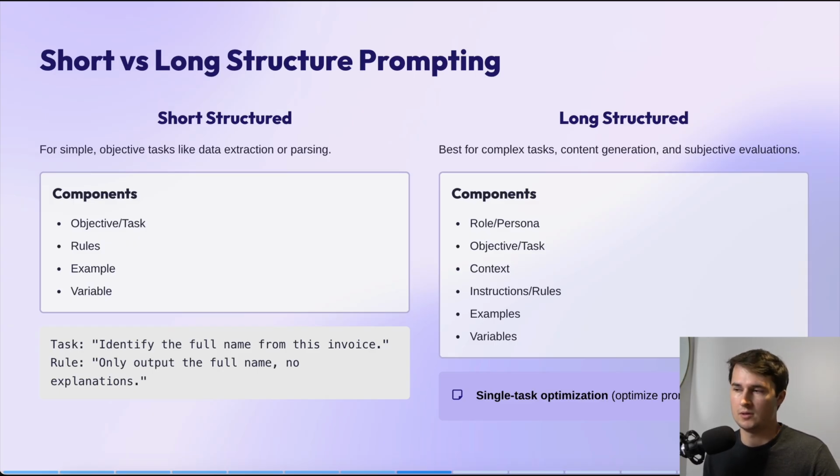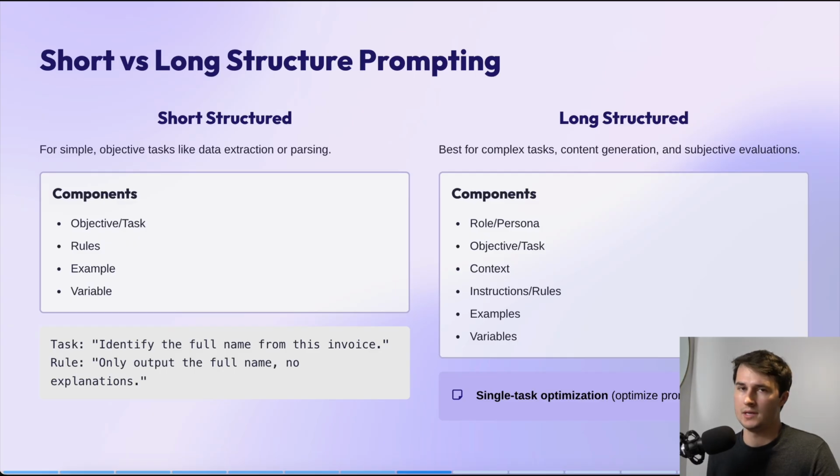Now for long structured prompts, these are best used for complex tasks like content generation and subjective evaluations. The components here are the role, persona, the objective and task, the context, instructions and rules, examples, and variables. And again, at the bottom, we've covered this before, but single task optimization. Always optimize prompts for one task and one task alone.